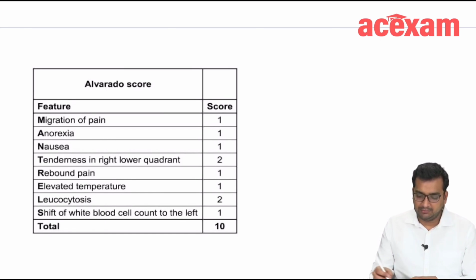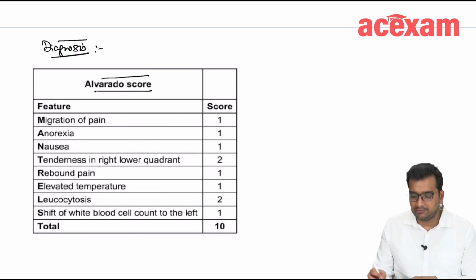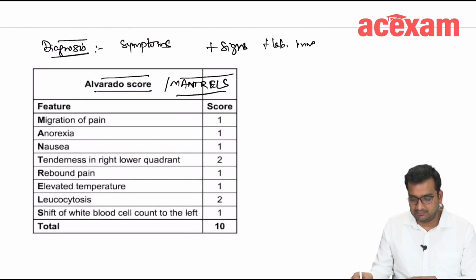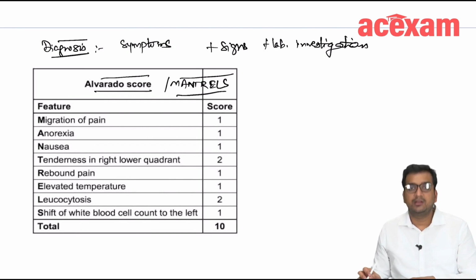Okay, now what is this Alvarado score? It is to diagnose acute appendicitis. For diagnosis of acute appendicitis, we are using this Alvarado score or Mantrels. There is presence of symptoms plus signs plus laboratory investigations.